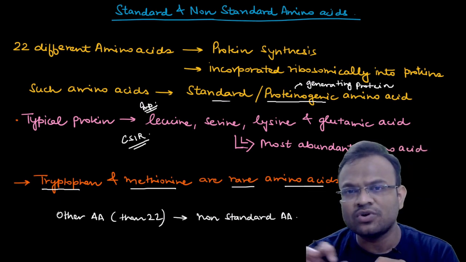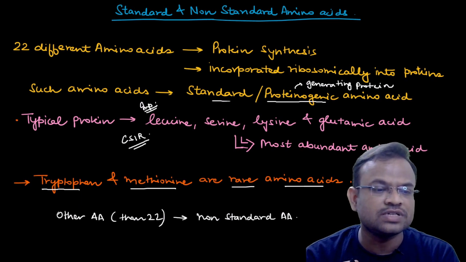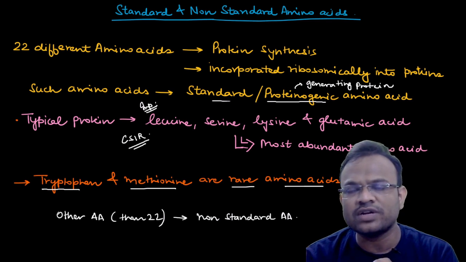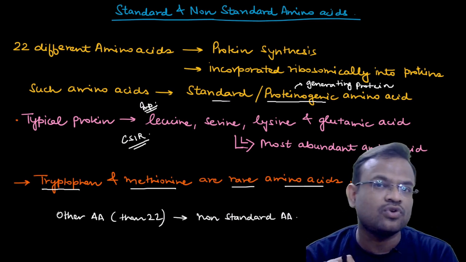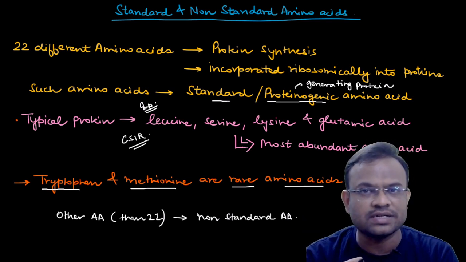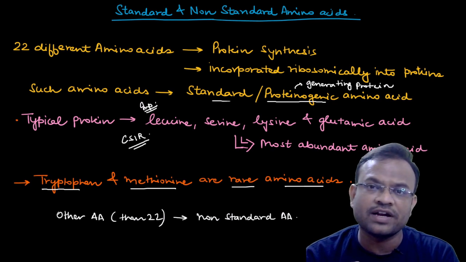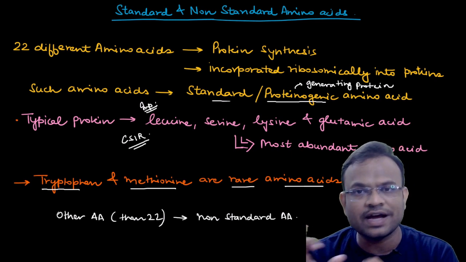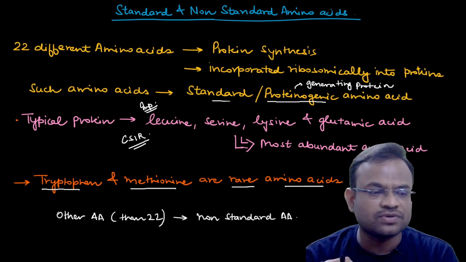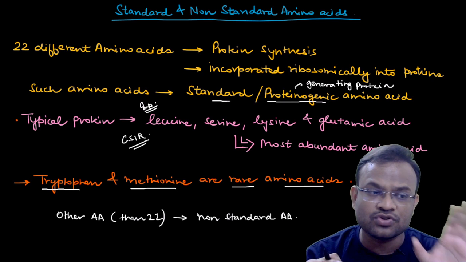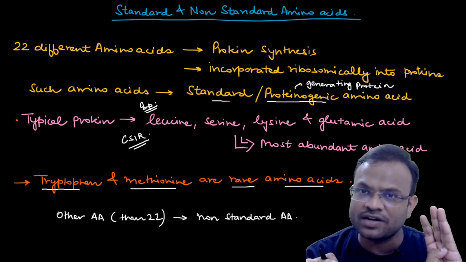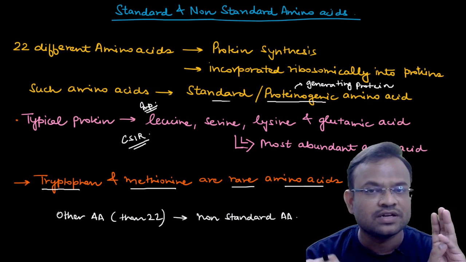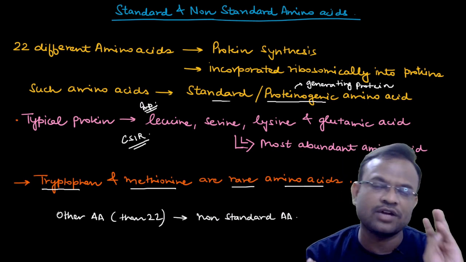If you check the codon table, you will find that leucine, serine, lysine and glutamic acid are the amino acids that have a large number of codons coding for them. But if I talk about tryptophan and methionine, there is only one codon for each. I believe you would have understood this concept, right? So you should know the concept of standard amino acid, non-standard amino acid, the highest number of amino acids that are present and the rarest amino acids that are present.